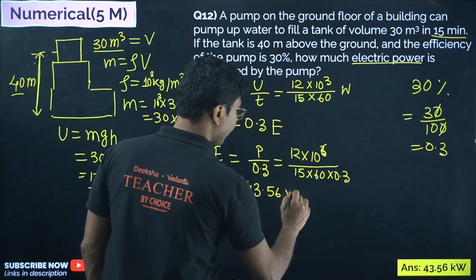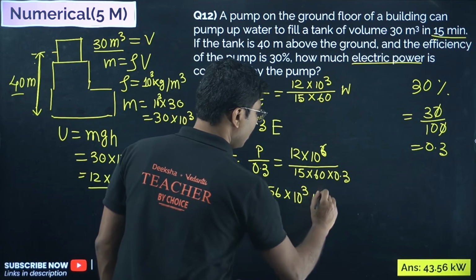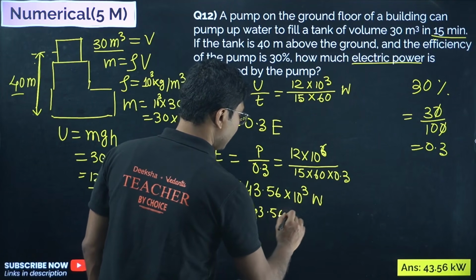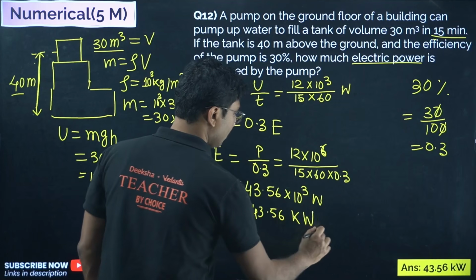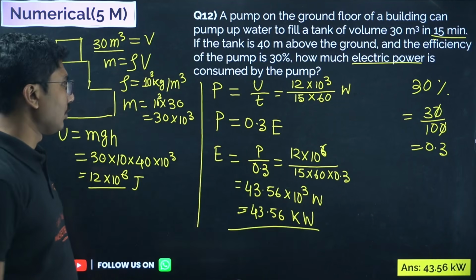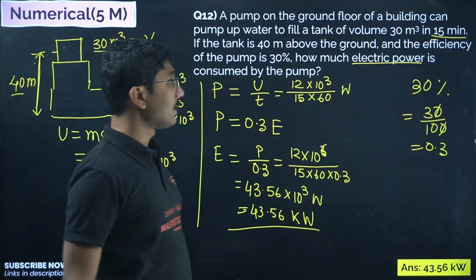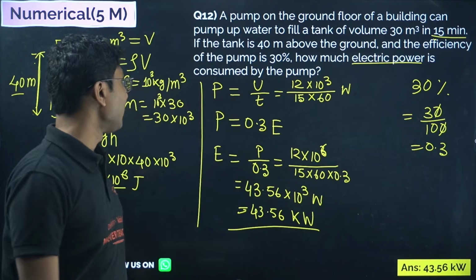43.56 into 10 to the power of 3 watt, or 43.56 kilowatt. Okay, 43.56 kilowatt. Don't make the mistake like I have made. So density of water is 10 to the power of 3 kg per meter cube.